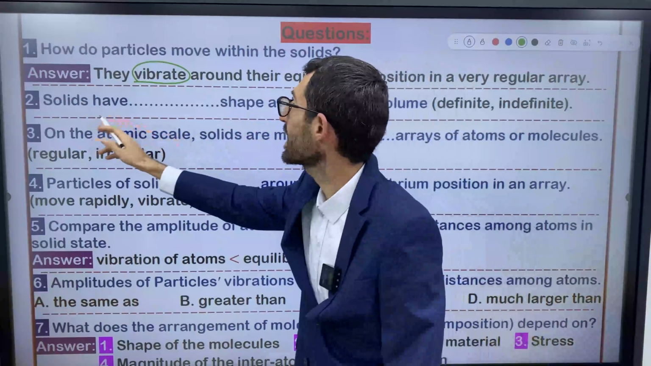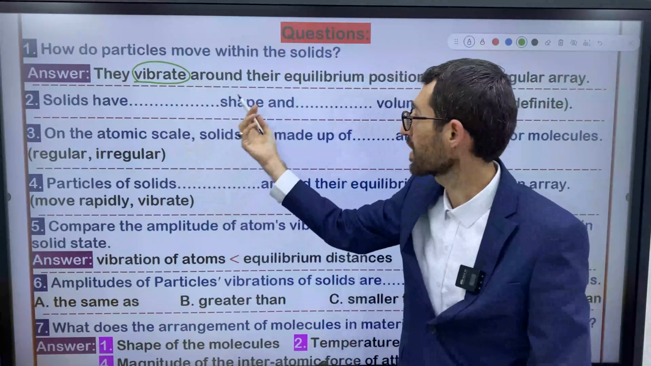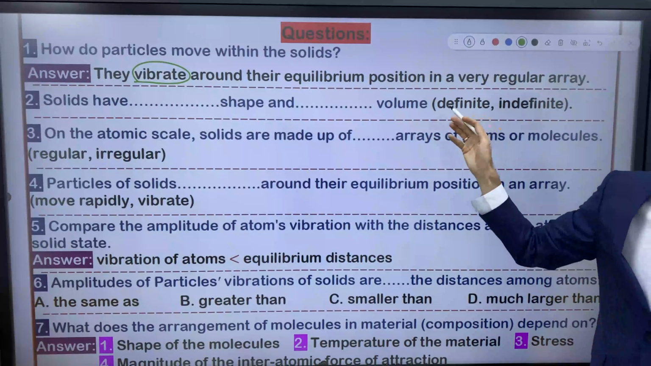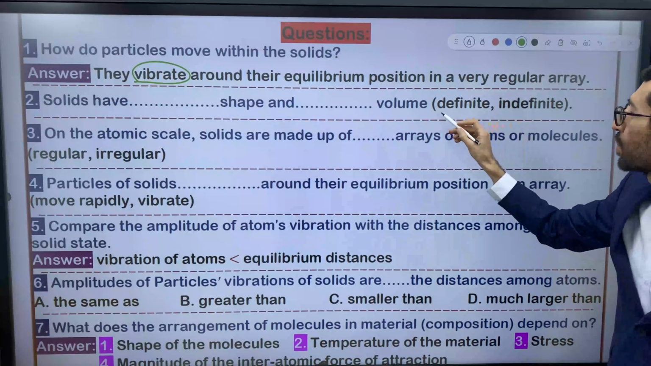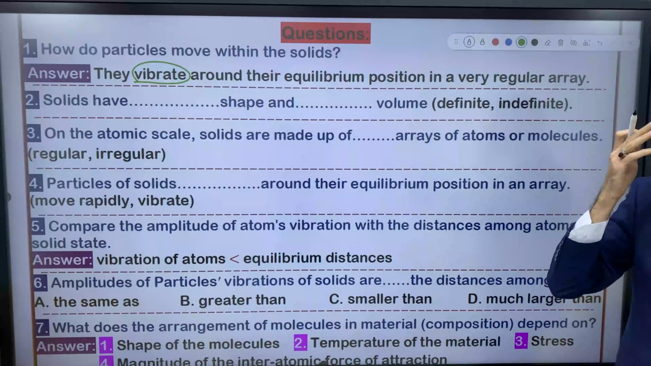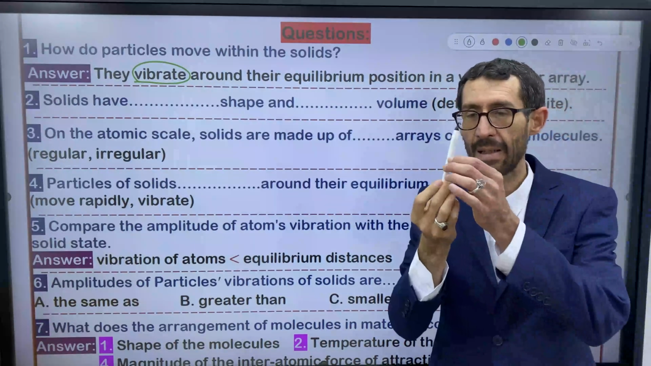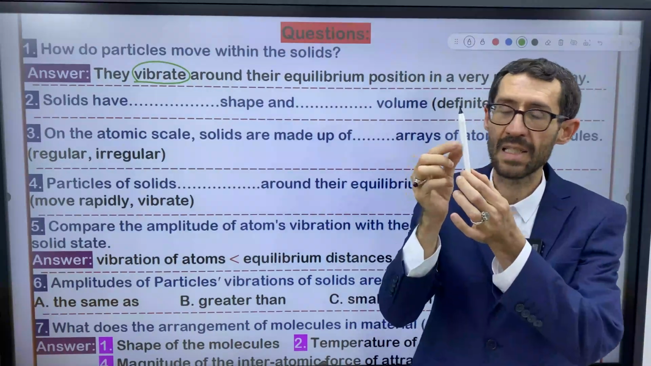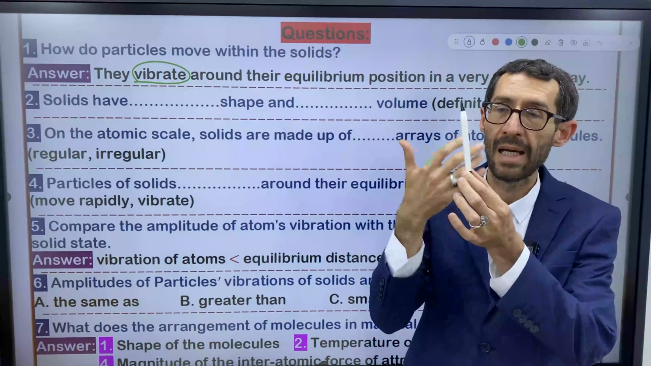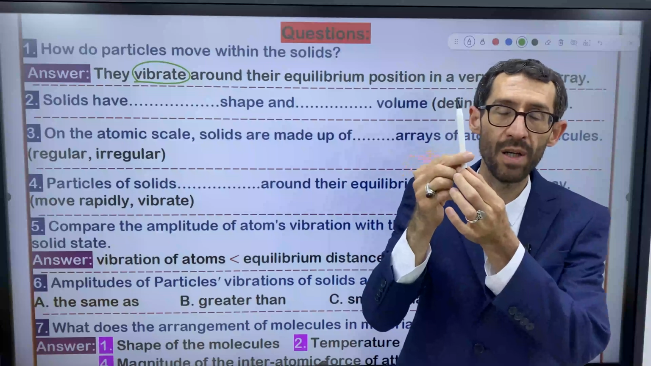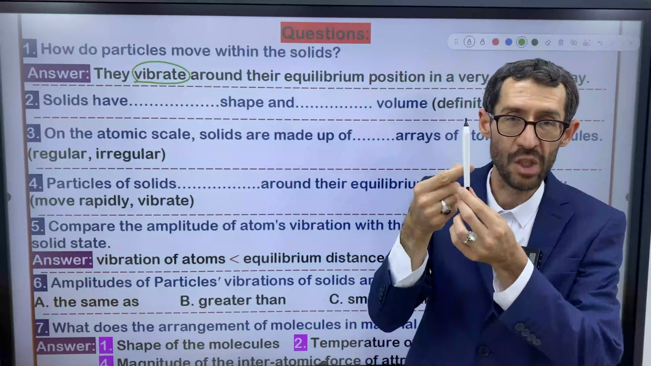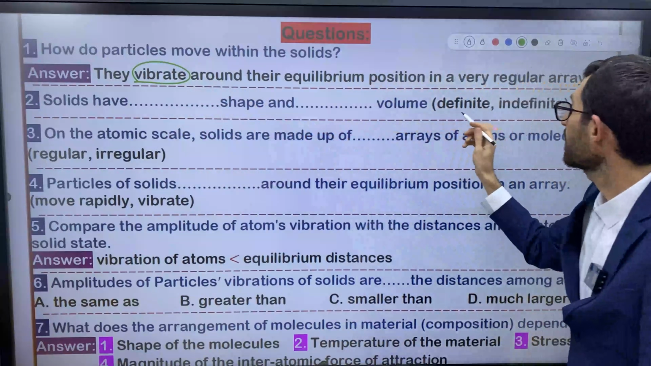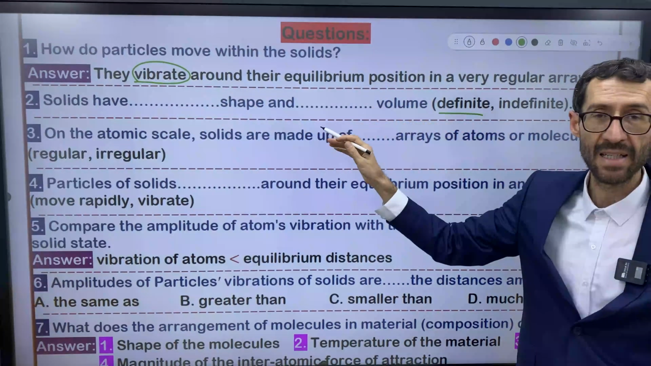Number 2, solids have dash shape and dash volume. We have two options. Either you have to use definite or indefinite. So think about solid. For example, let's say this marker is solid. Does it have a certain shape or not? Does it have any definite volume or not? Of course. So it has definite shape and definite volume. So the best answer for both spaces is definite.